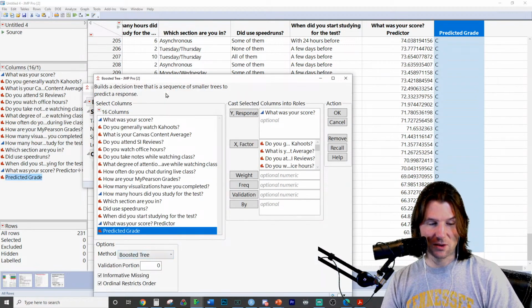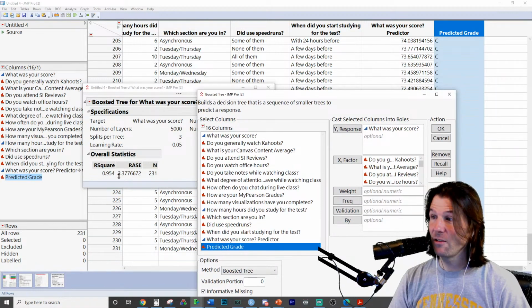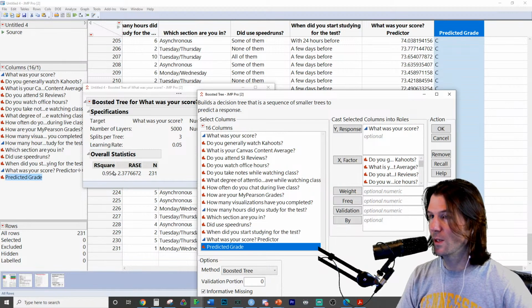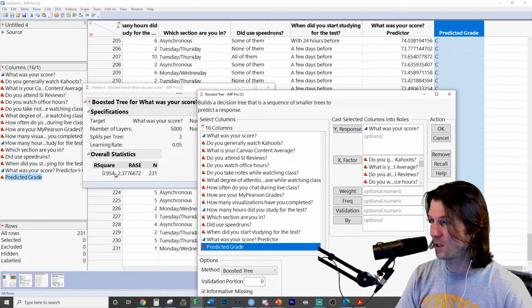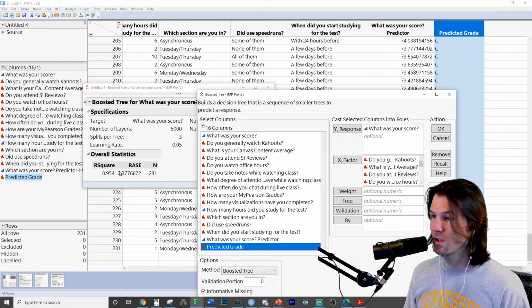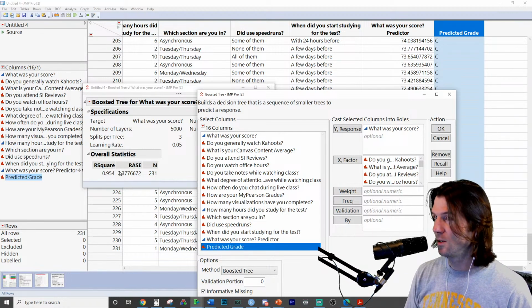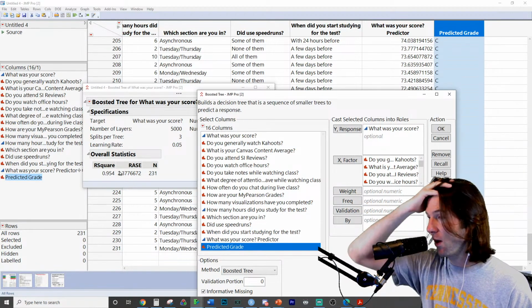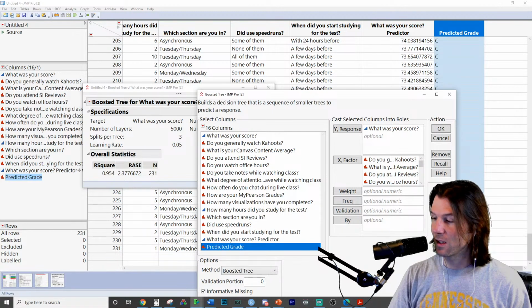You know, I am very interested. So this model right here explains 95% of the variation. Does that make sense, Campbell, why this model's better? It explains 95% of the variation in your test scores. My model now explains 95.4% of the variation in someone's test score. So this is a totally different type of model. It's beyond our class, but 95.4. So I'll write in the chat to see if it makes sense.